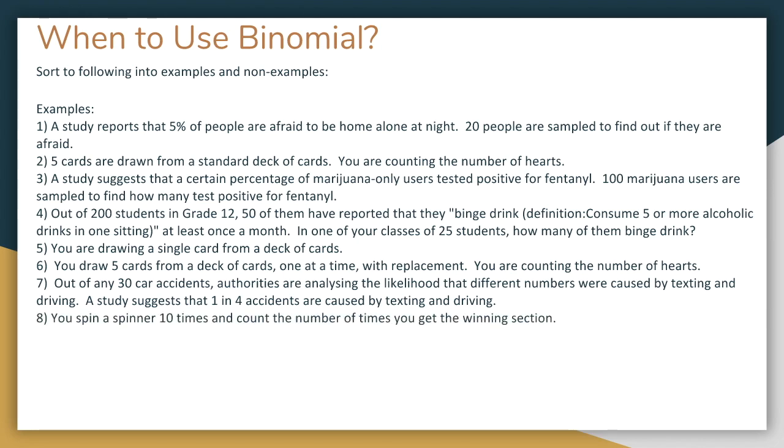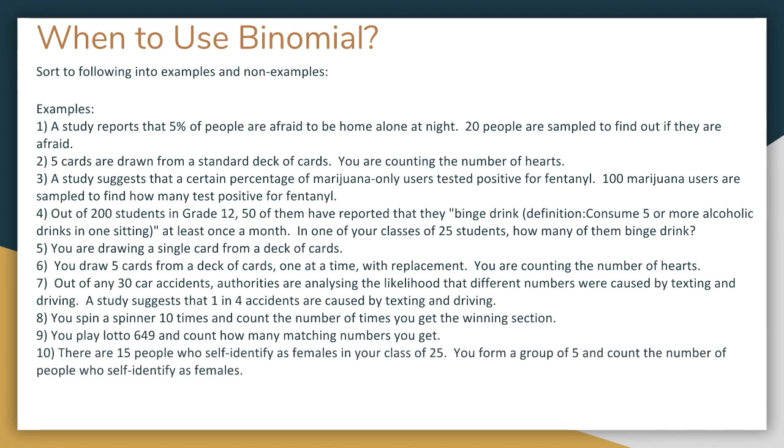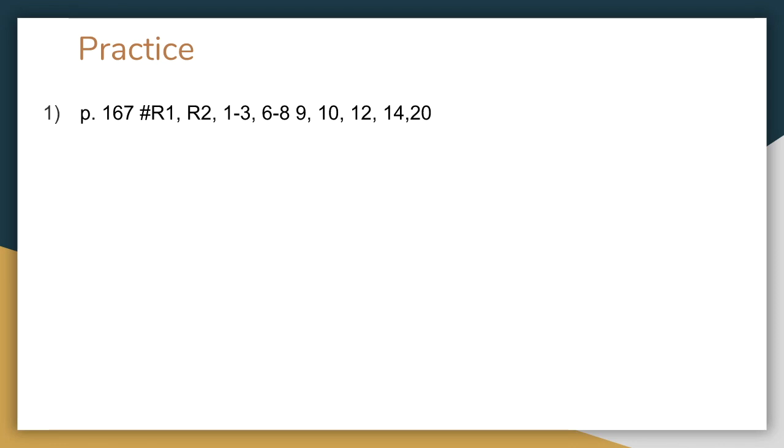Spinning a spinner, counting the number of times you win after you spin 10 times. Playing Lotto 649, seeing how many matches you're getting. And then you've got a class who self-identifies female, like 15 self-identifying females out of a group of 5. So you want to count how many self-identify as female. Are these binomials? And so here's some practice.